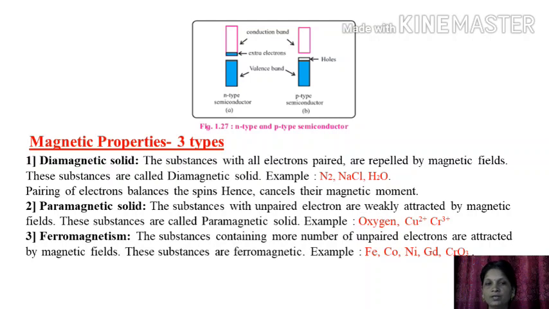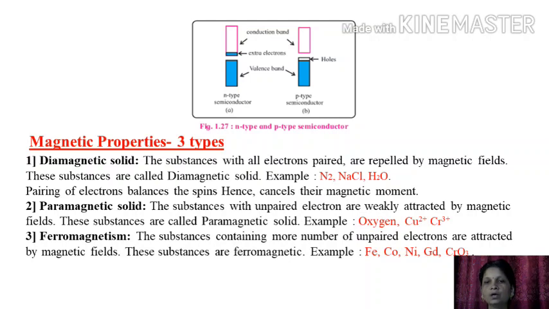Now the last is the magnetic properties. The magnetic properties of solids are of 3 types. First is a diamagnetic solid. The substances with all the electrons paired are repelled by a magnetic field. These substances are called diamagnetic solids.